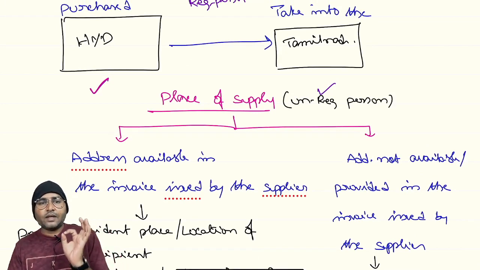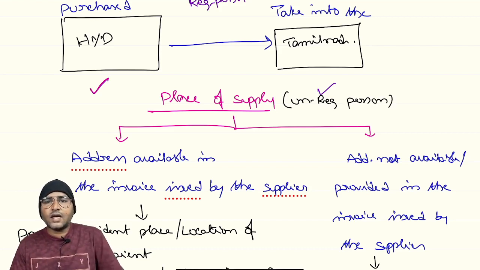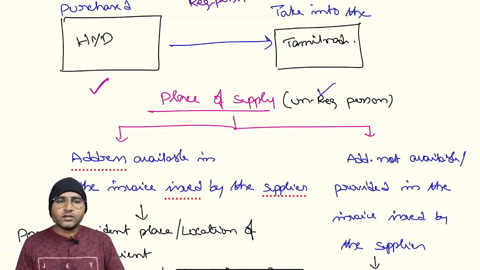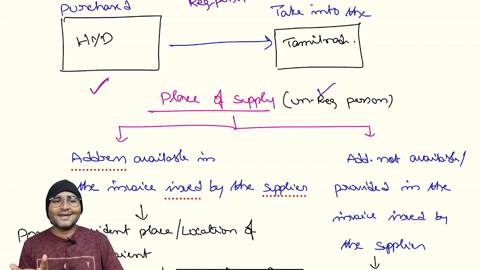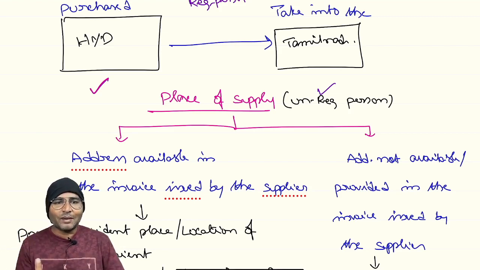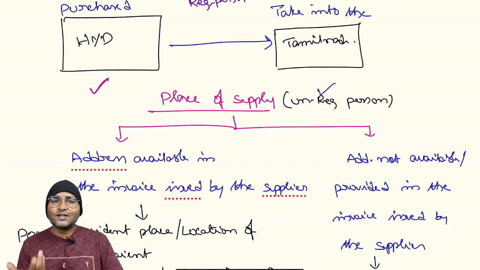Unregistered person, recipient is unregistered. Who is that? Recipient is unregistered person. Sir, suppose if the supplier is unregistered, what will happen? If the supplier is unregistered, why do we have to discuss the place of supply? Right now, when the supplier is unregistered, he is not liable for payment of GST, right? So when the recipient is unregistered, what could be the place of supply?